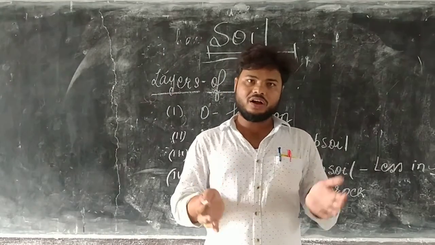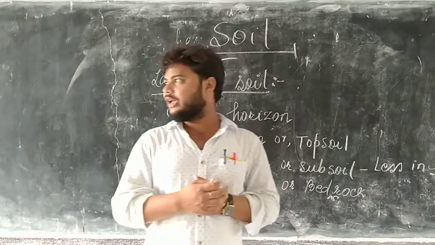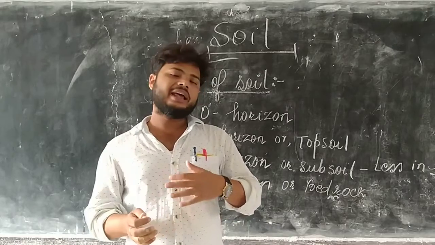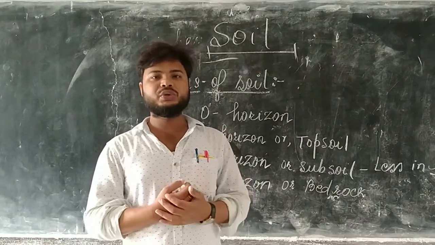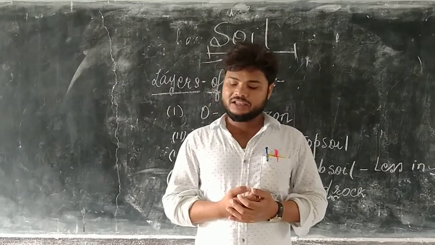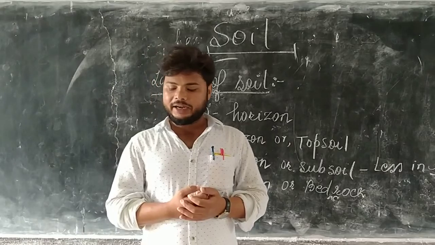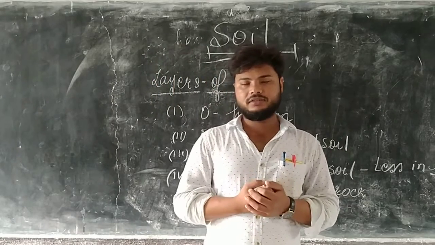All these agents are responsible for carrying soil away from one place to another place. This phenomenon is called soil erosion. Soil erosion makes the fertile land dry, barren and infertile.